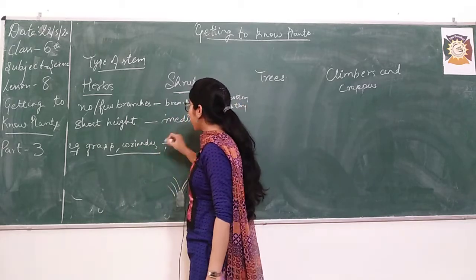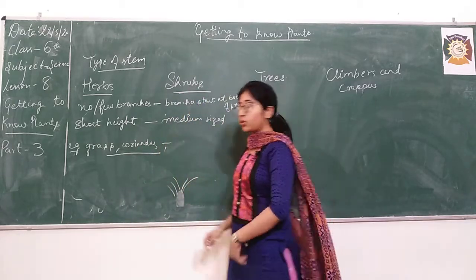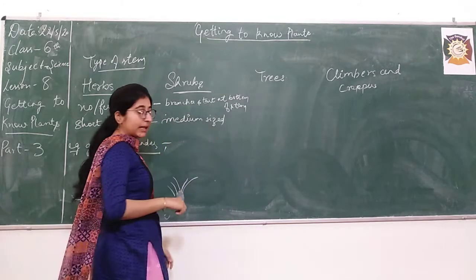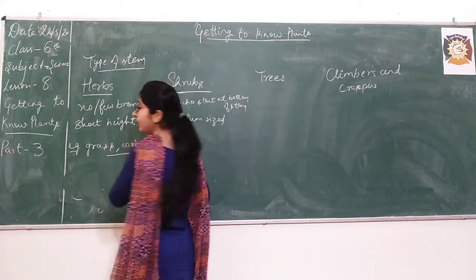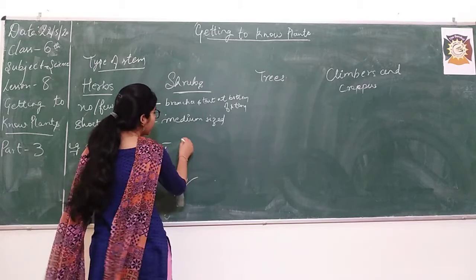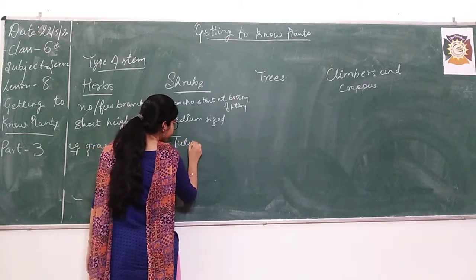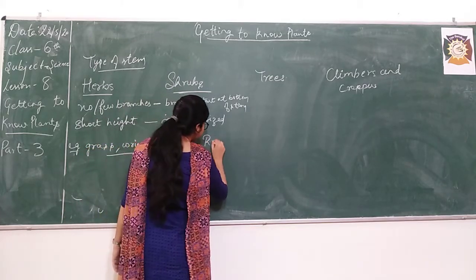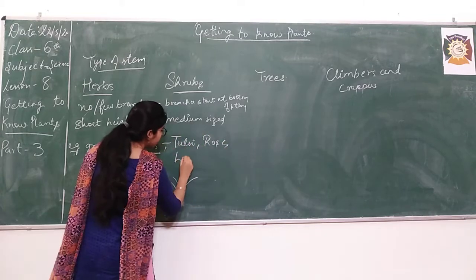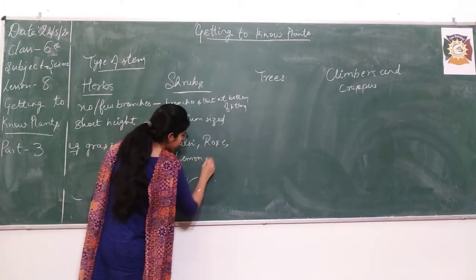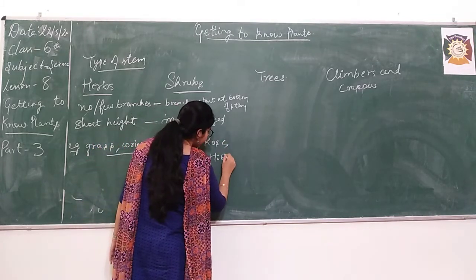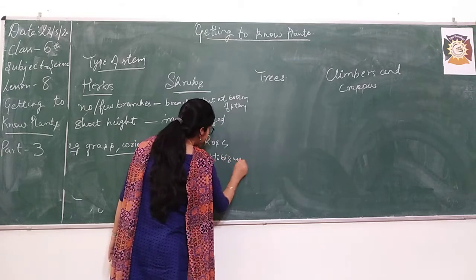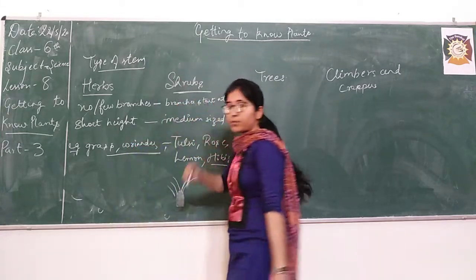What are the examples of shrubs? I already told you in the previous class. If you have learned those examples, what were they? One was tulsi, rose, lemon and hibiscus. These are the examples of shrubs.